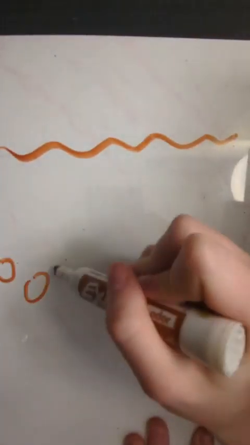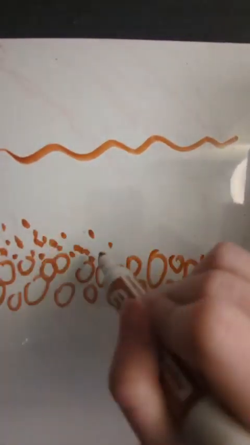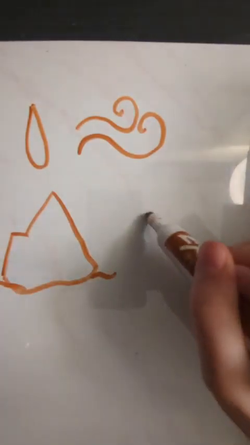When the materials eventually settle, the larger particles will stay underneath and the smaller will go on top. This is called sediment. There are 4 agents of erosion and deposition: water, wind, glaciers, and gravity.